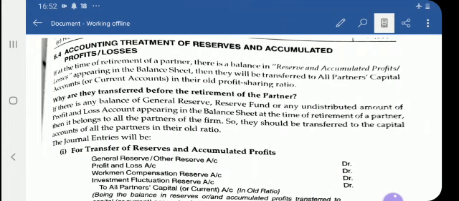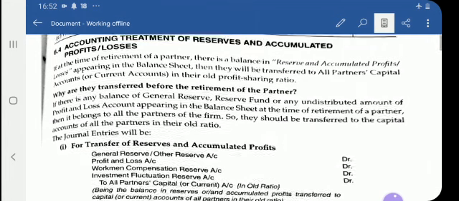The answer is, if there is any balance like general reserve, reserve fund, or any undistributed amount of profit and loss appearing in the balance sheet at the time of retirement, then it belongs to all the partners of the firm. So they should be transferred to the capital accounts of all the partners in their old ratio.